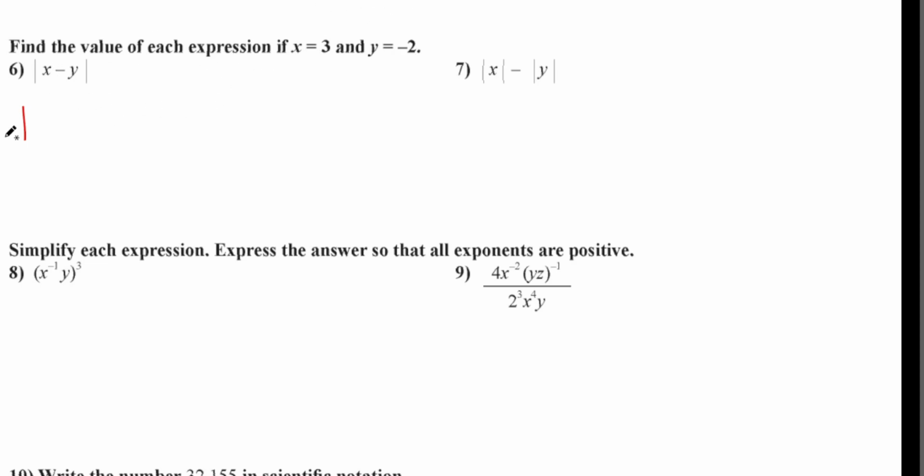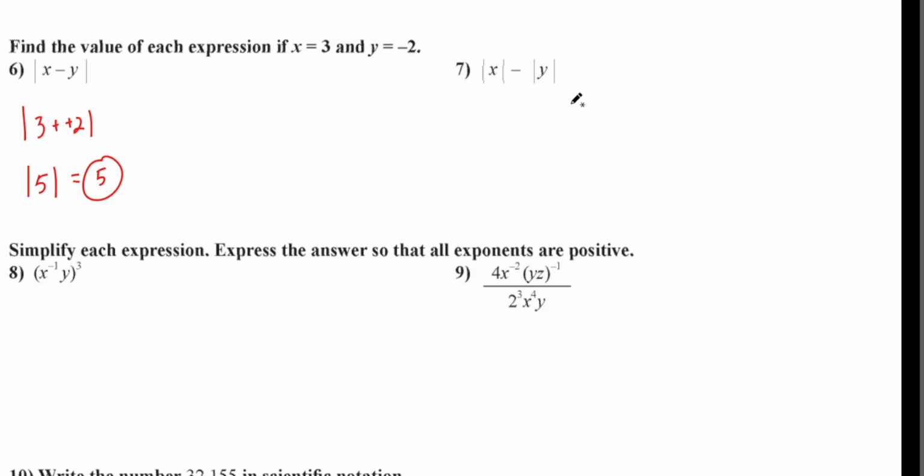So x is what? 3 minus, what's y? Negative 2. Keep it an absolute value. Figure out what's in the absolute value first. Minus a negative. What do we do with minus a negative? Make it a plus. So 3 plus 2 is 5. What's the absolute value of positive 5? It's just 5. The absolute value just keeps it positive. All right? You work the stuff inside the absolute value first. Get an answer. Then the very last thing you're going to do is take the absolute value of it.